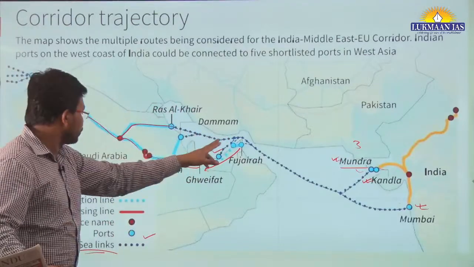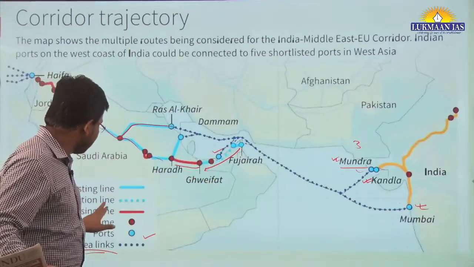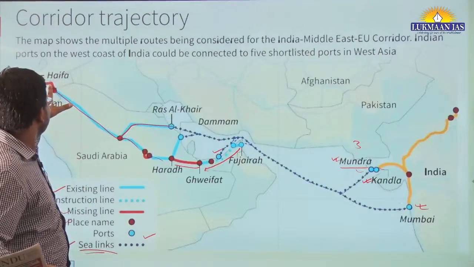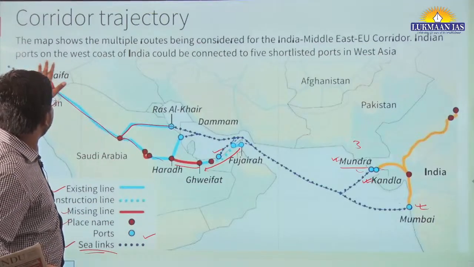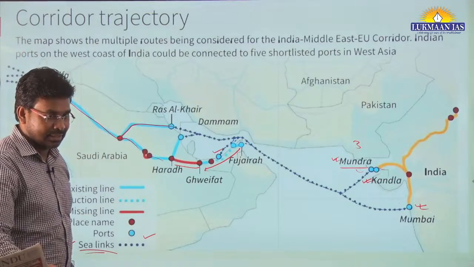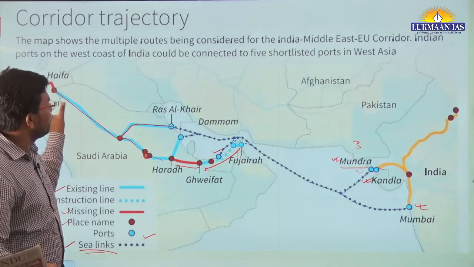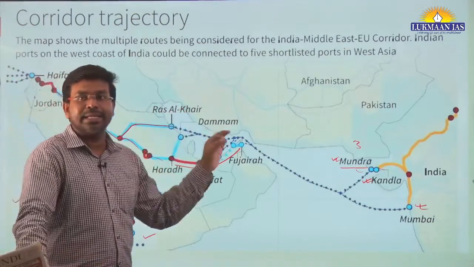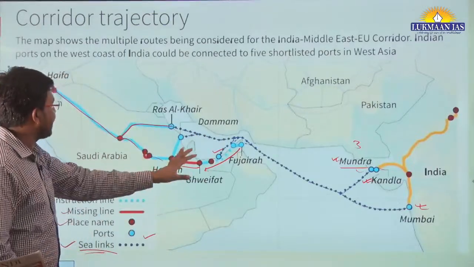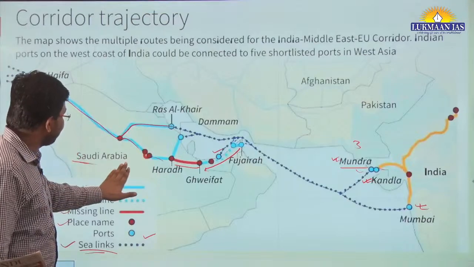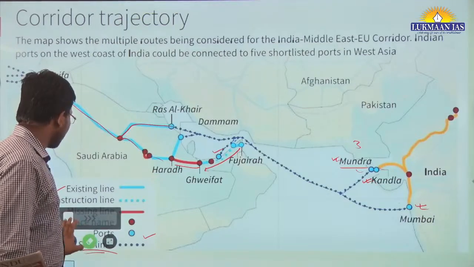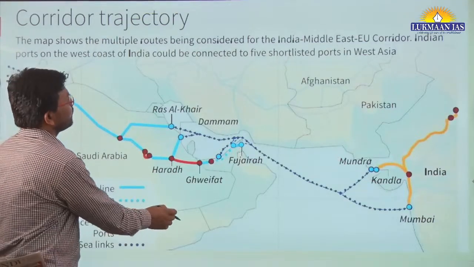Those blue dotted places are where we need to do construction, and this is going to connect Europe also. Haifa is a place, I think in Israel. So this is the India, Middle East, Europe corridor, and it is going to connect all the countries that are part of it. Saudi Arabia is a part of it. All these countries will be connected through this corridor, so this corridor is important.